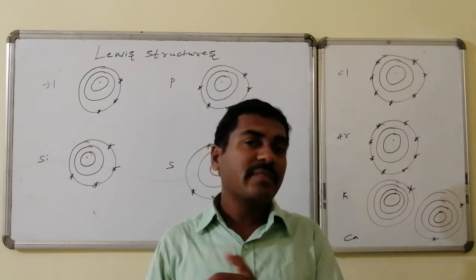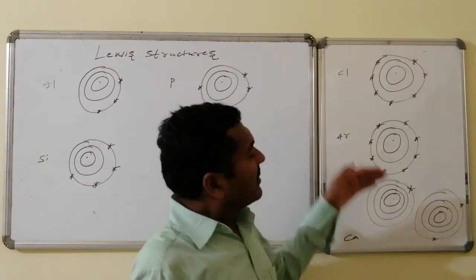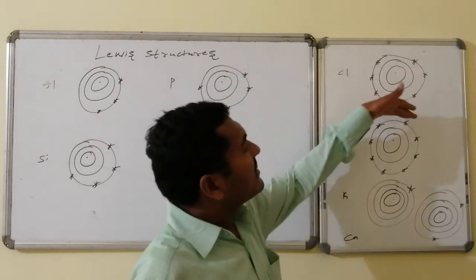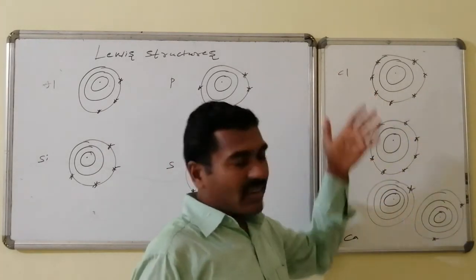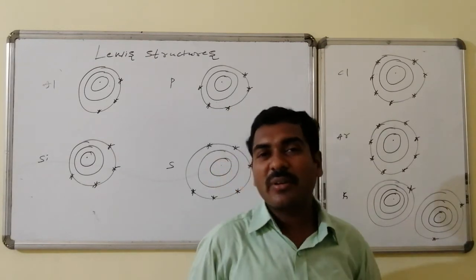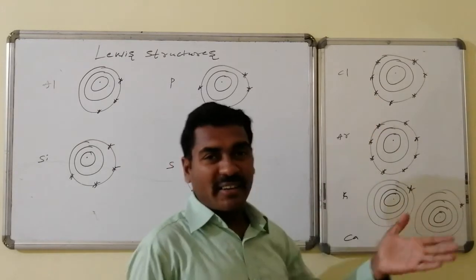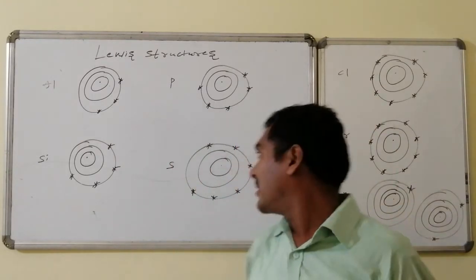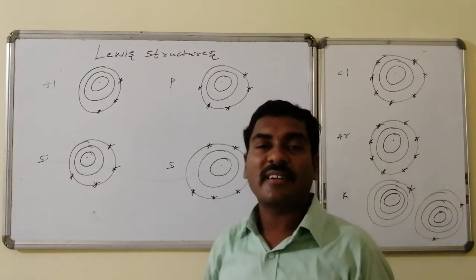Suppose you take any of the inert gases, suppose here the inert gas is argon. Whichever elements are present above the inert gases, these are very interested to take up electrons to get the stable configuration, that is octet configuration. Thus, chlorine interestedly gains electrons. Similarly, here sulfur gains electrons, phosphorus gains electrons.